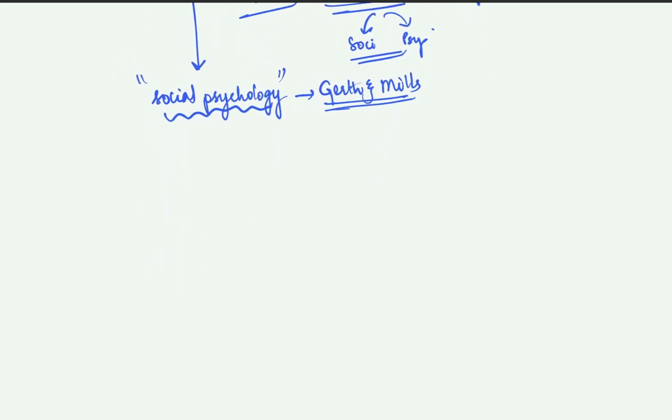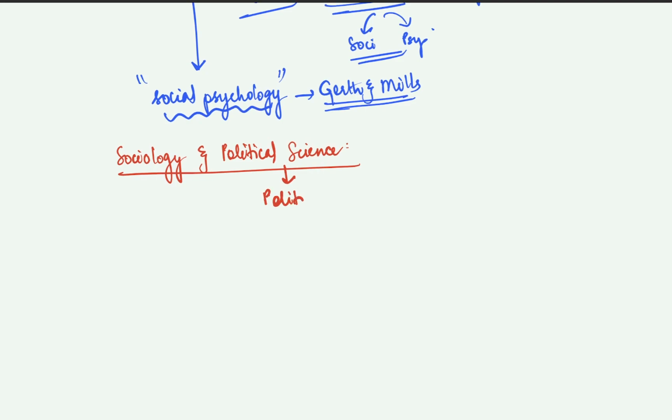Now we have sociology and political science. Political science again is a very favorite subject to many of us, and it's very easy to guess the differences. Political science talks about the political institutions and polity of a nation, right?